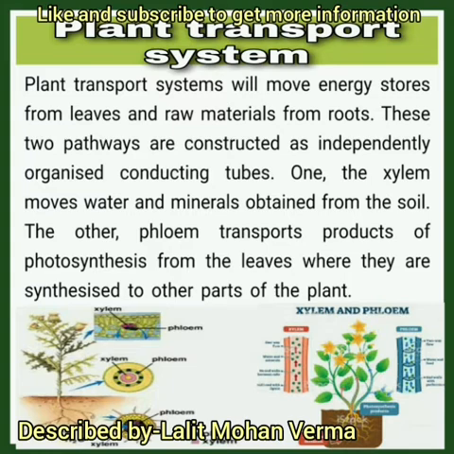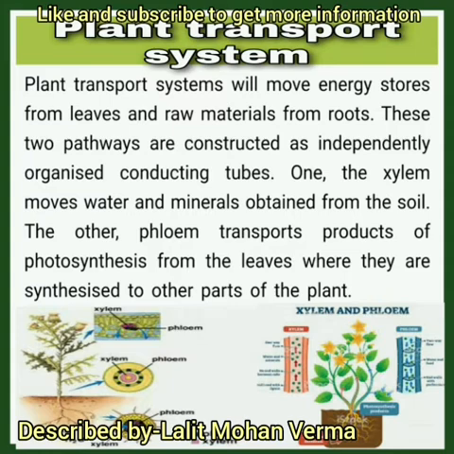Now, plant transport system, xylem and phloem. Plant transport system will move energy stores from leaves and raw material from roots. These two pathways are constructed as independently organized conducting tubes.